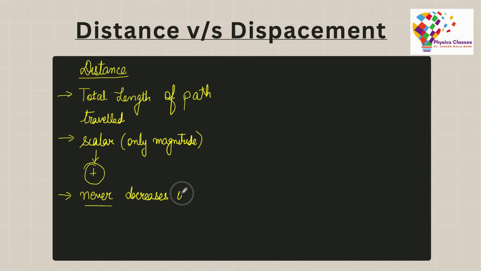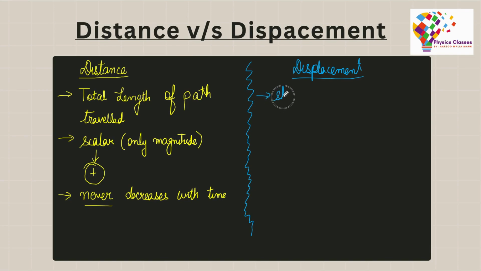On the other hand, we have displacement. Displacement is always the shortest length between the initial and the final positions. Whether you follow this path or you may not follow this path, it is still going to be the shortest length.